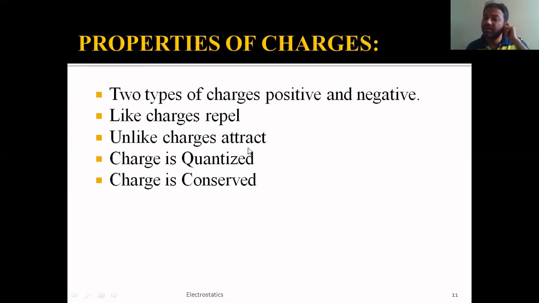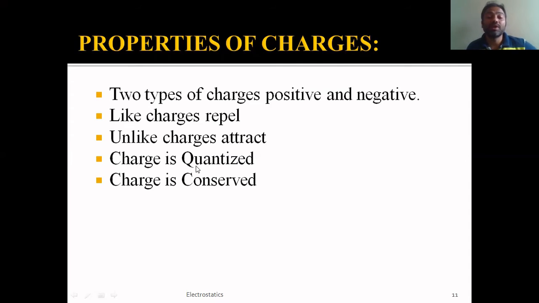That means between positive and positive, and between negative and negative, which we call same charges or like charges, they do repel. So a repulsion force will exist between like charges, and similarly between positive and negative, or negative and positive, which are unlike, that means the oppositely natured charges do attract. That is written in the third point.